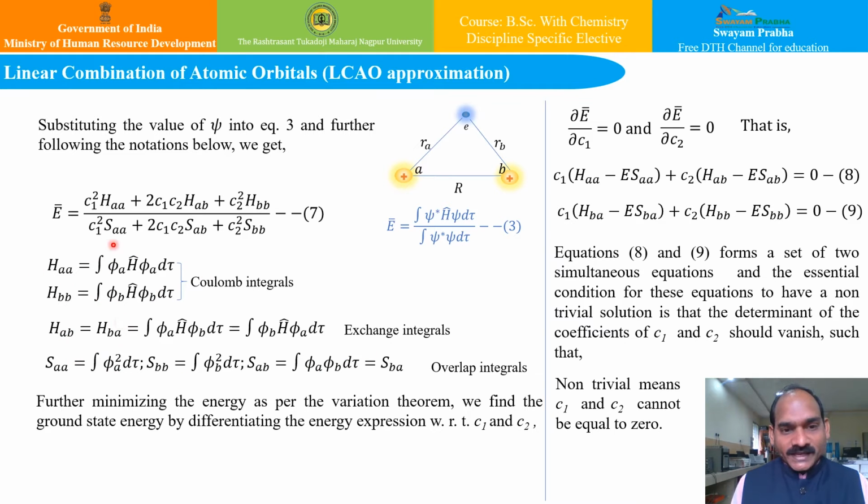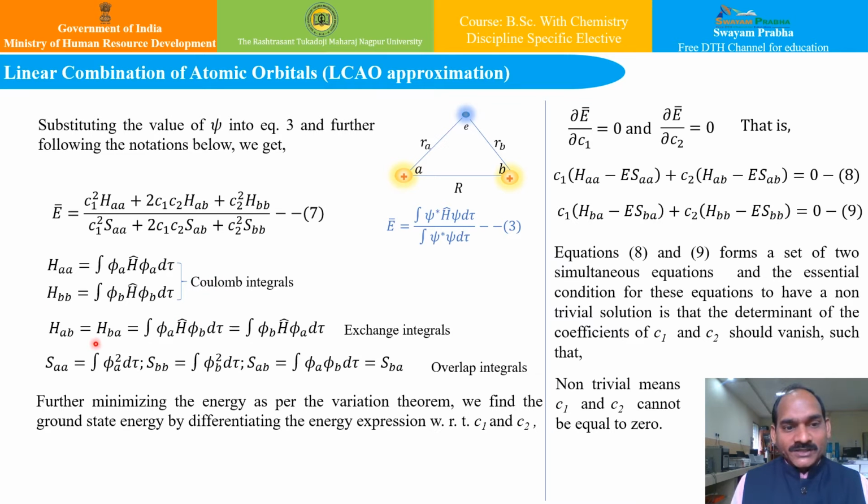This weighted average takes the shape of equation number 7, wherein HAA, HAB, HBB in the numerator and SAA, SAB and SBB in the denominator have the meanings shown here. So HAA is the integral of phi a H cap phi a d tau. Similarly, HBB is the integral of phi b H cap phi b d tau. And at later stages we can see how they are normalized.